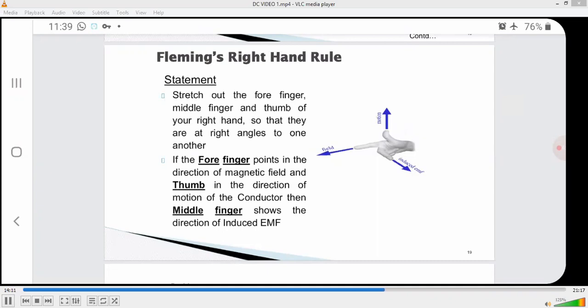So once again, you can check the field, induced EMF and force. You can stretch your hand and assume the forefinger points in the direction of the magnetic field, the thumb shows the direction of the motion of the conductor, and the middle finger shows the direction of the induced EMF.